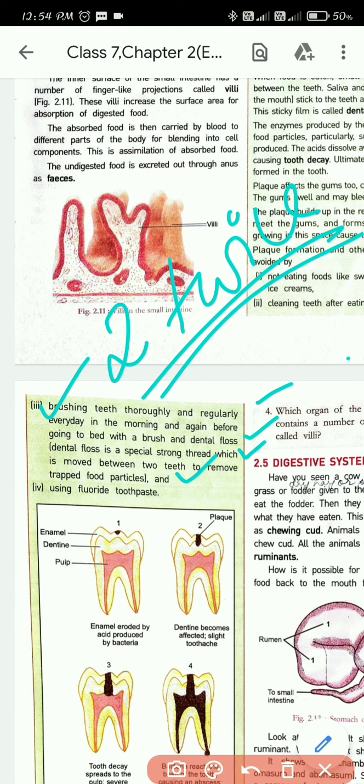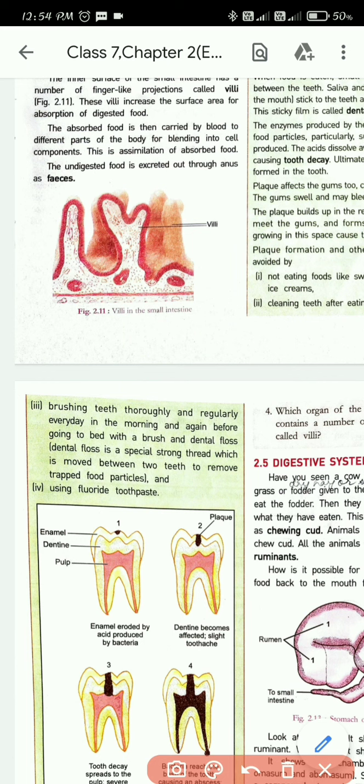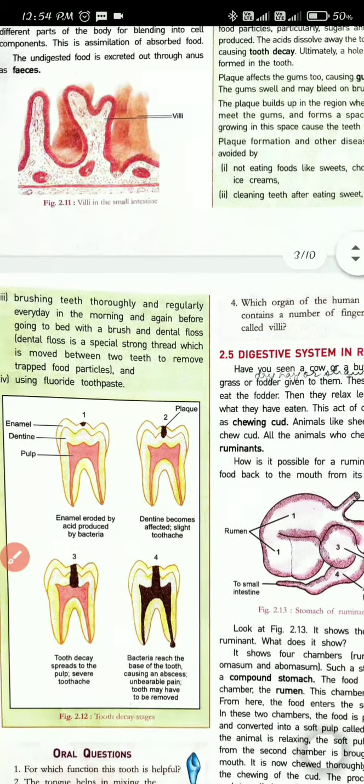I am damn sure that most of you do not brush your teeth before going to bed. So if you do not do that, you will have to remove your teeth. If you do not want to remove your teeth, please brush twice a day. Next, use fluoride toothpaste. Use toothpaste that contains fluoride, which is good for your teeth. So this is about tooth decay.